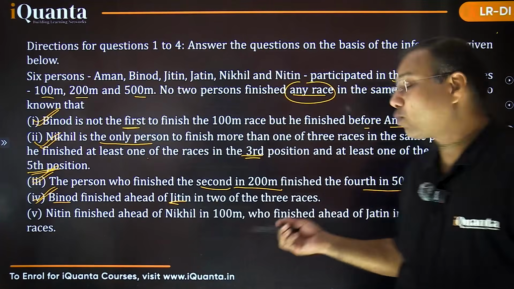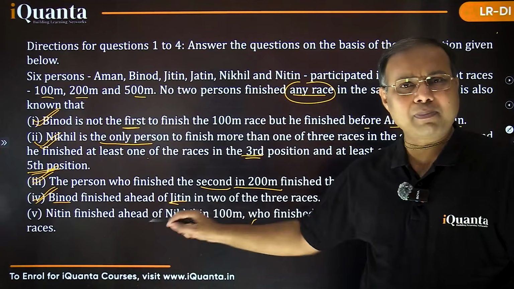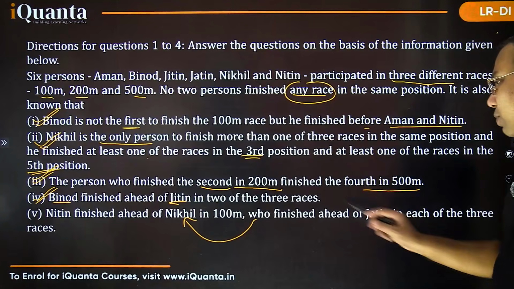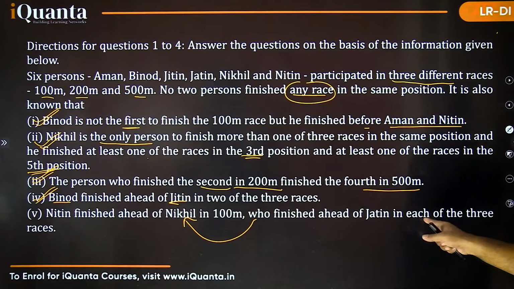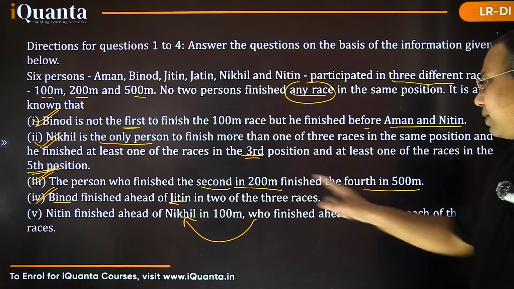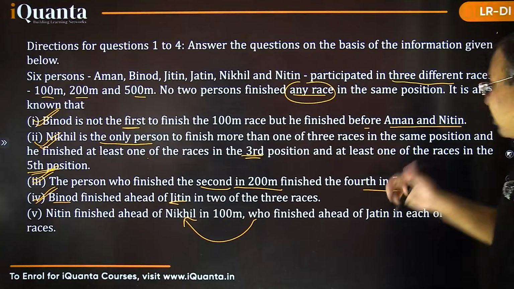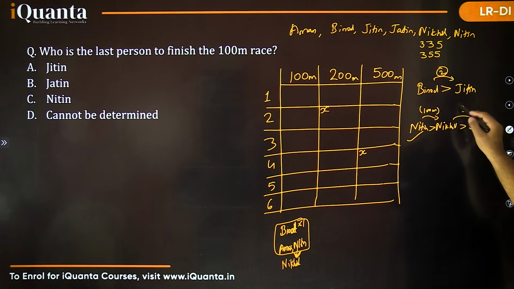Who finished? Who is what? Who is who? This is Nikhil. It is this who is nothing but Nikhil, the immediate person being talked about. So this Nikhil finished ahead of Jatin. So Nikhil जो है जतिन से आगे है. So Nikhil is better than Jatin in each of the 3 races. That's very nice. So Nikhil is ahead of Jatin, or Nikhil is better than Jatin in each of the 3 races. Let me mention that as well. So Nikhil is better than Jatin in all the 3 races. Right, in all the 3 races.